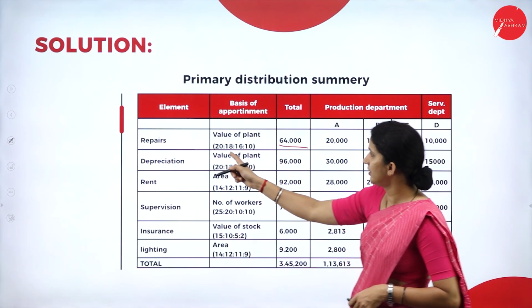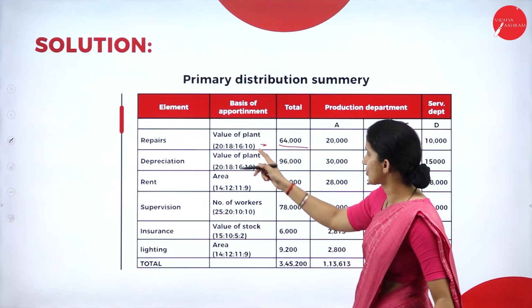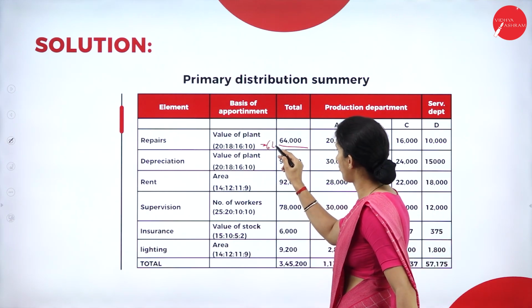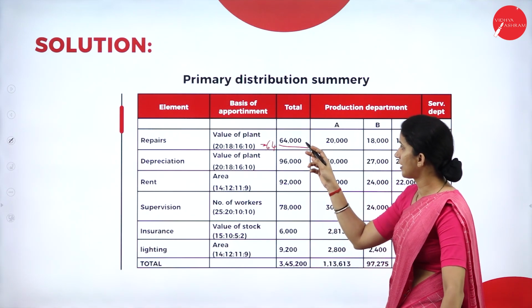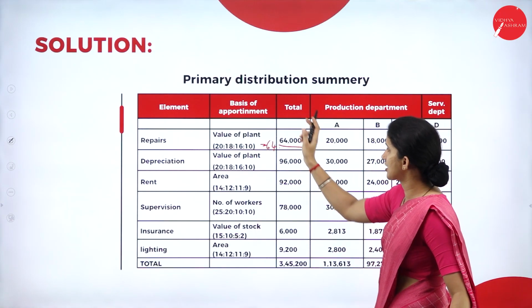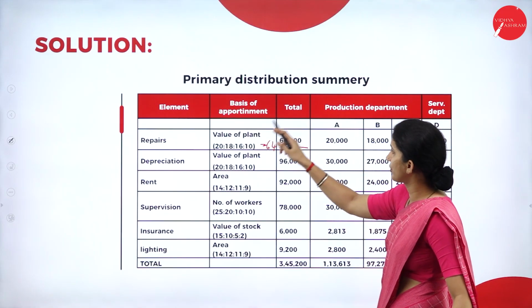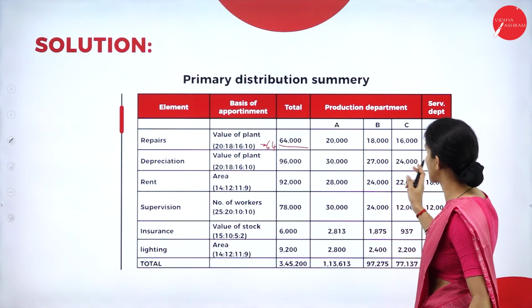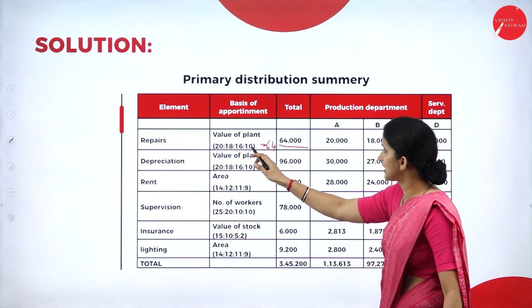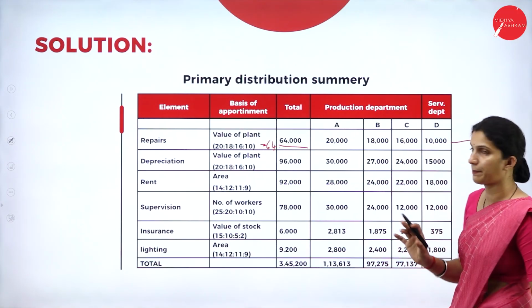So 20 plus 18 plus 16 plus 10, that will be 64, the total. Now 64,000 into 20 by 64 is 20,000. Then 64,000 into 18 by 64 is 18,000. Then 64 into 16 by 64 is 16,000. Then 64,000 into 10 by 64 is 10,000. We have allocated to all the departments.